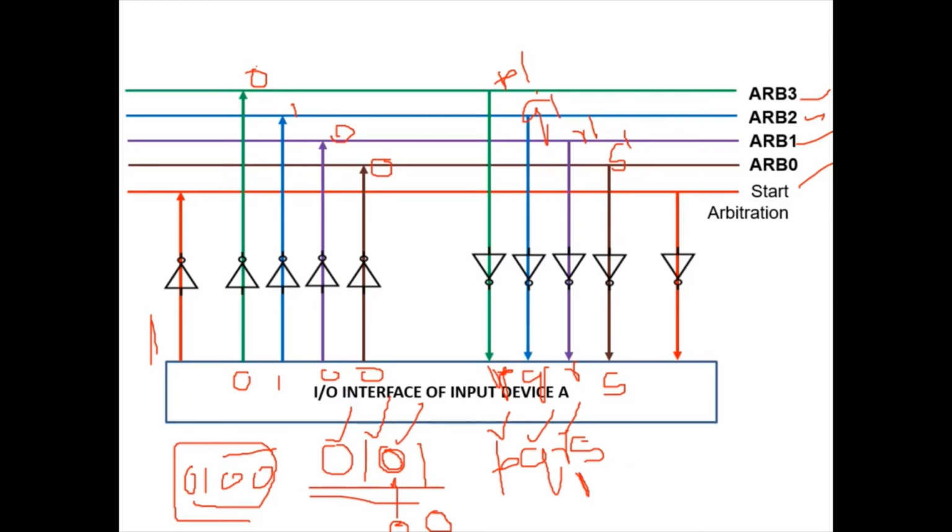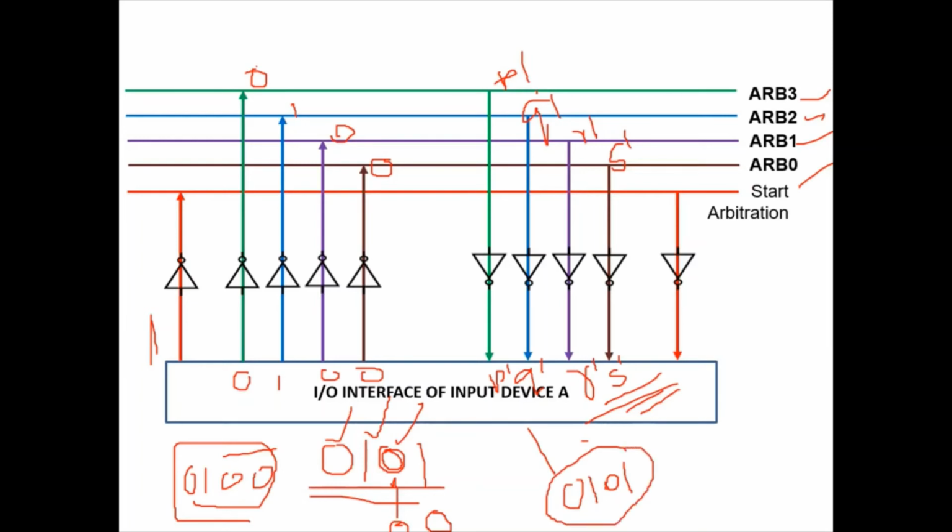Again this is read by the device. That means the device receives the bits P dash, then Q dash, R dash and S dash. Now it is not compared with anything else. The device just checks whether this is the actual ID of the device. What was the actual ID of this device? The actual ID was 0101. Do you remember? We changed it. But now the newly received 4 bits P dash, Q dash, R dash, S dash are compared with its original ID.